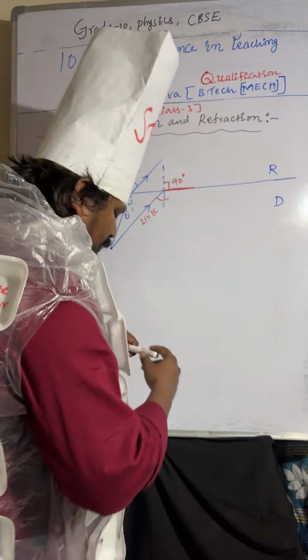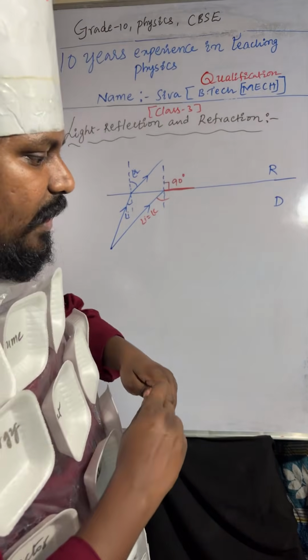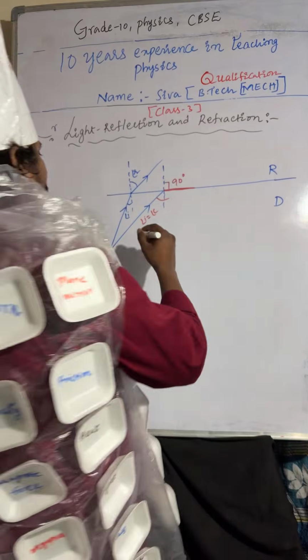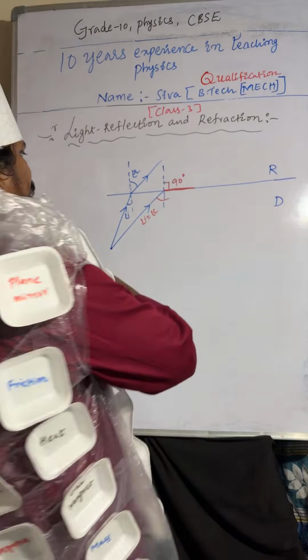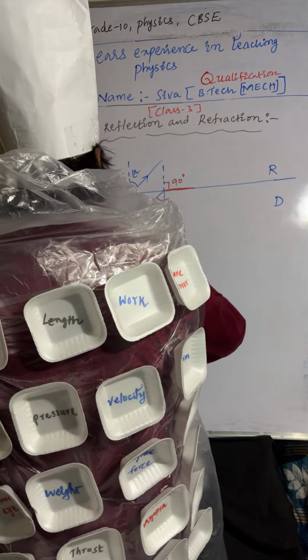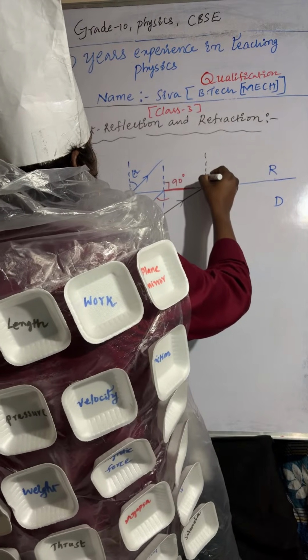Understood? You can observe, here I'm taking one more light ray like this. This is the normal line.